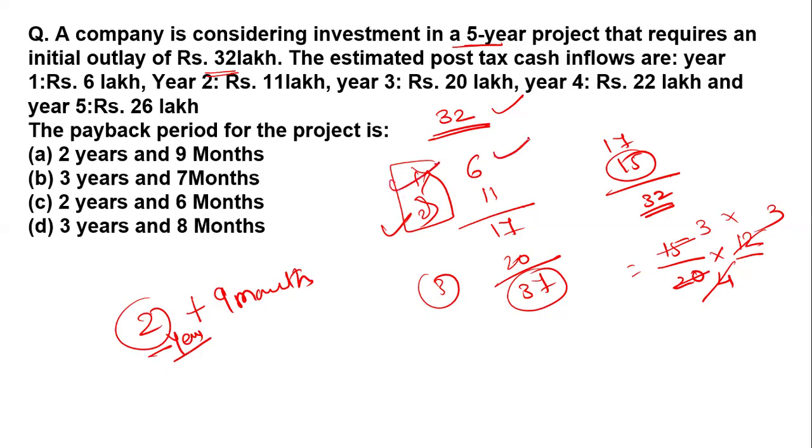Okay, 6 lakhs is added in 1 year. In the second year we will get 11, that is 17 lakh. In the third year we are getting 20 lakh. But how much do we need? We need only 15 lakh. So we are not taking the whole year, we are just taking 2 years as a whole and the 9 months. Okay, so here it is 2 years 9 months. So option number A is right over here.